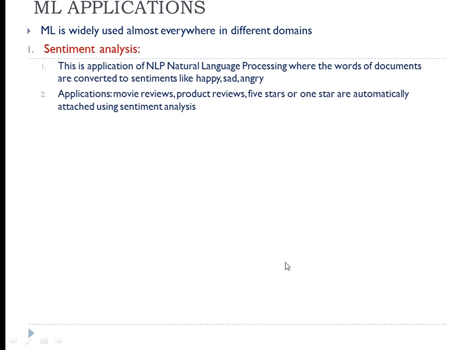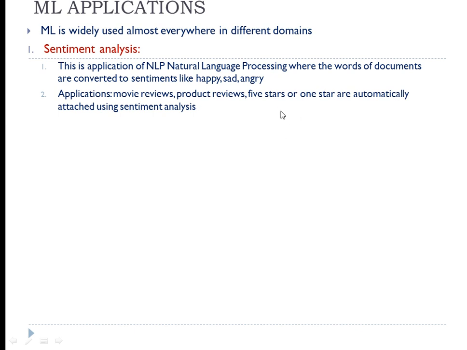Some of the typical applications that I will discuss, the first one is sentiment analysis. NLP is one of the most commonly used, and everybody is trying to learn and implement this. A very good machine learning application, NLP stands for natural language processing, where the words of documents are converted to sentiments like happy, sad, angry. One very good example: suppose you have gone to a movie and you have written a review of the movie, or on Amazon you have written your product reviews.